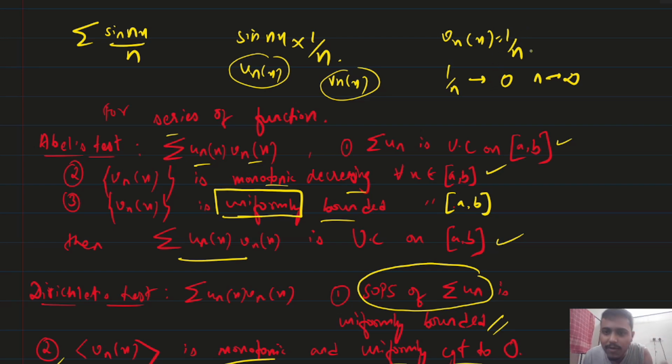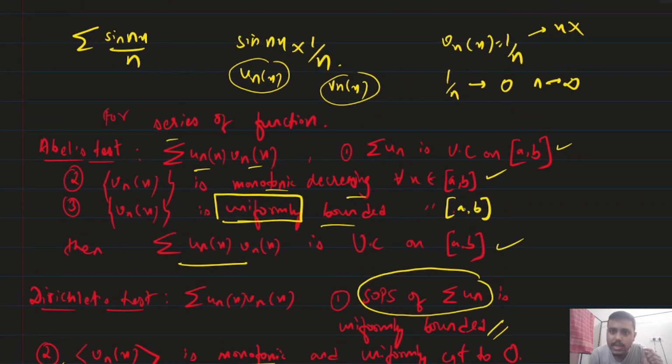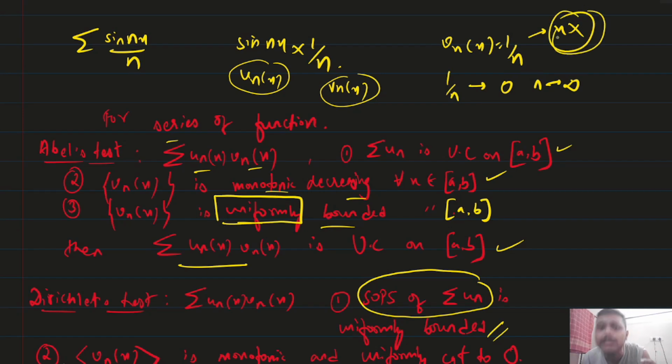And this is a sequence of functions. It is convergent, and since the x term is not present here, we can say directly it is uniformly convergent to 0 as well. Now you can say, sir, this is only converging to 0, how can you say uniformly convergent? I can say because the x term is not present here. That is why convergent as well as uniformly convergent.